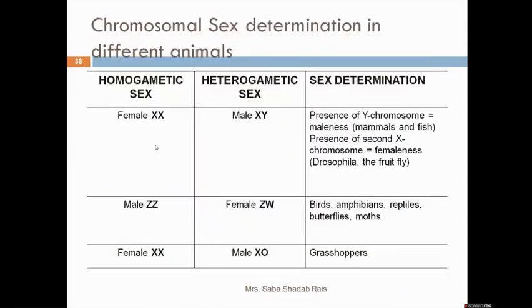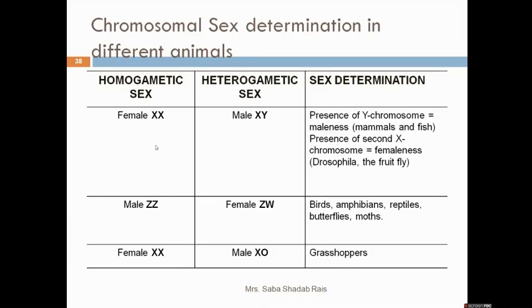A quick review: in the case of the XX-XY mechanism, the male decides, or the male members are responsible for the determination of the sex, and males are heterogametic. The point to remember here: whoever is heterogametic decides the sex in the population. Then in ZZ-ZW, females decide the sex because the females are heterogametic. In the case of the XX-X0 mechanism, the males decide and the males are X0.